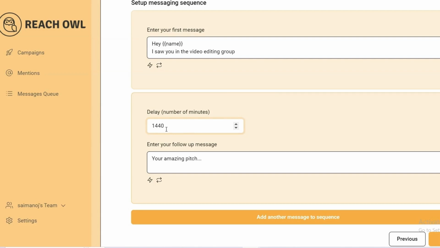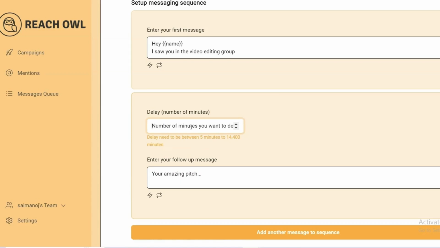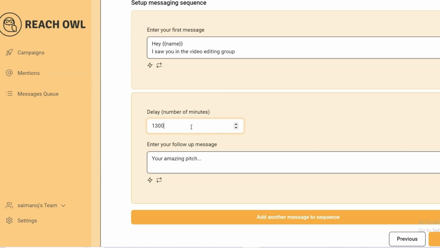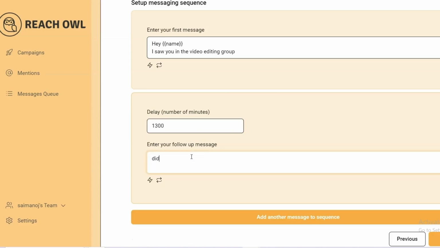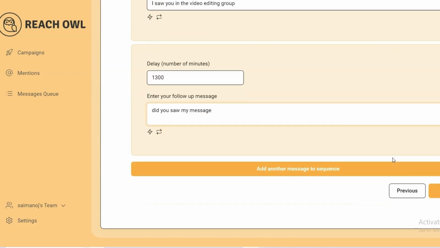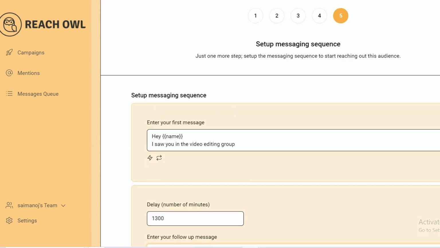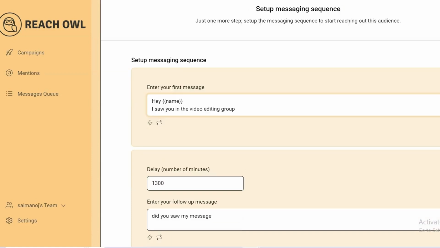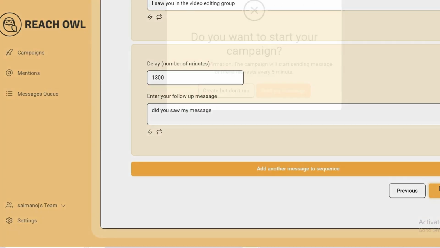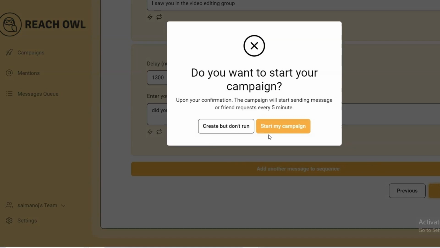Between 0 and 1440 you can set the time limit between messages, like after maybe 1300 minutes, "Did you see my message?" something like that. Once you send multiple messages, you can also add links here, group links or purchase links, anything. Once it's done, you can just save, and there are two options: create but don't run, and start my campaign. You can choose anything.